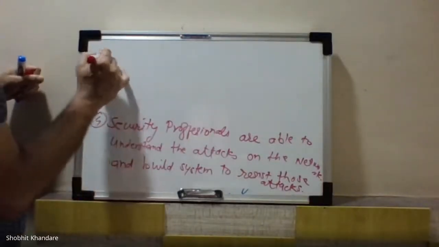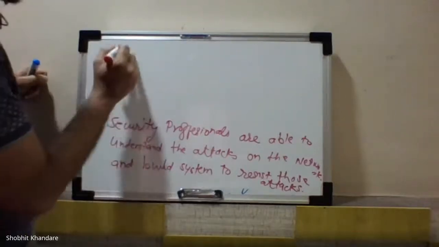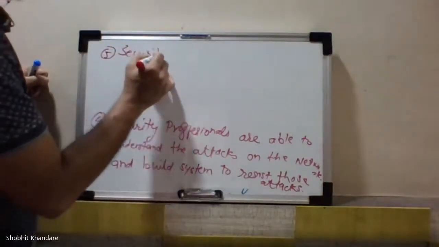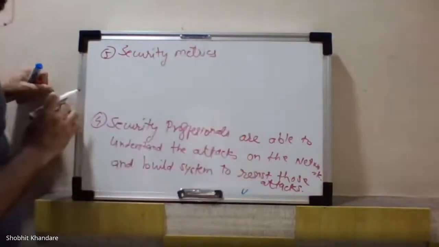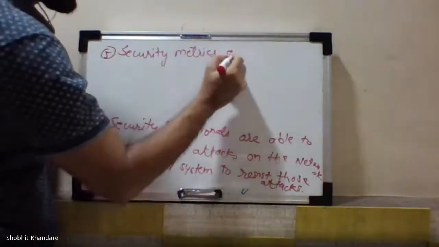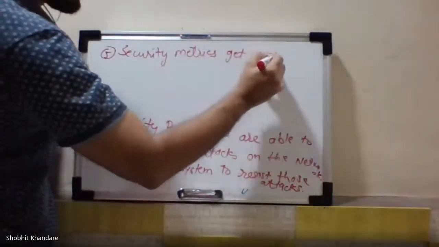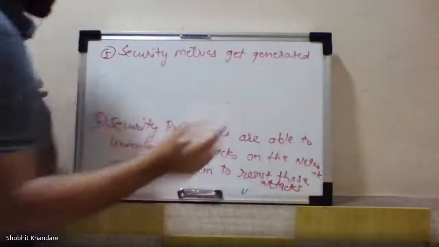The fifth one, security matrix. Security matrix gets generated. The fifth point is also important.